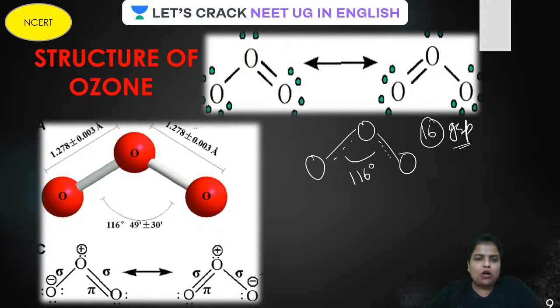So guys, what about the bond length? Because it is a partial double bond, the bond length is 1.3 angstrom you can write, or 1.27. So make it roughly 1.3 angstrom.